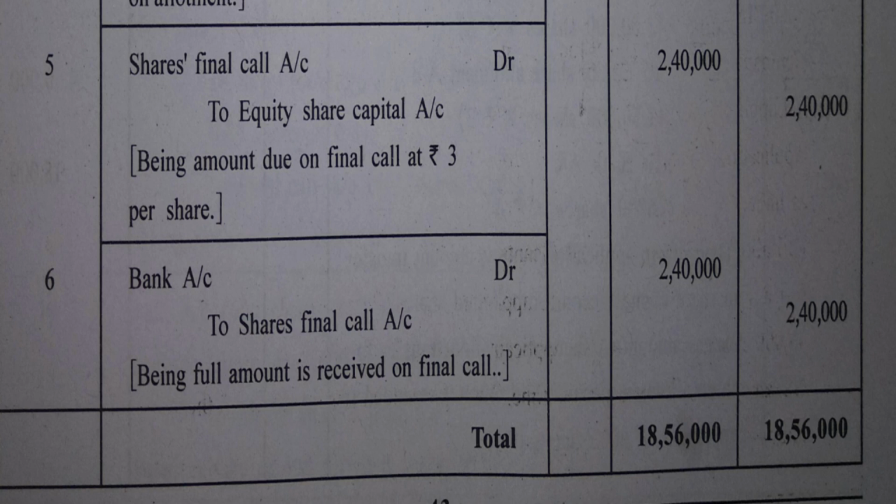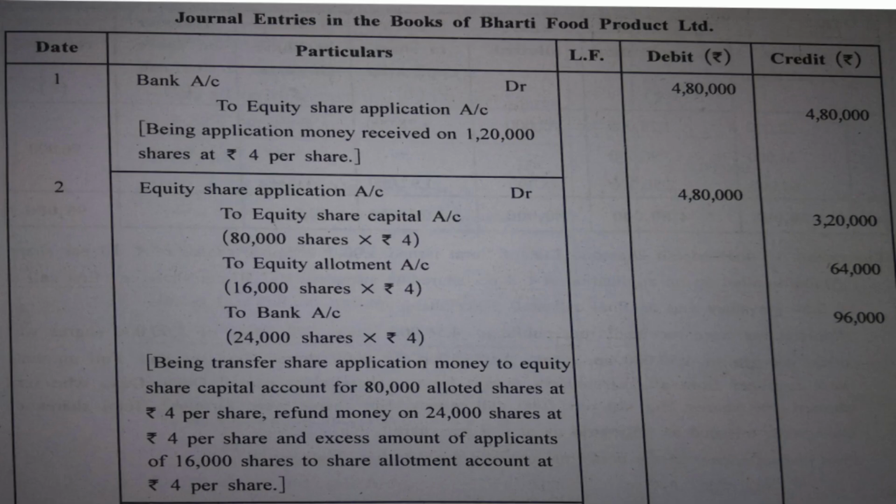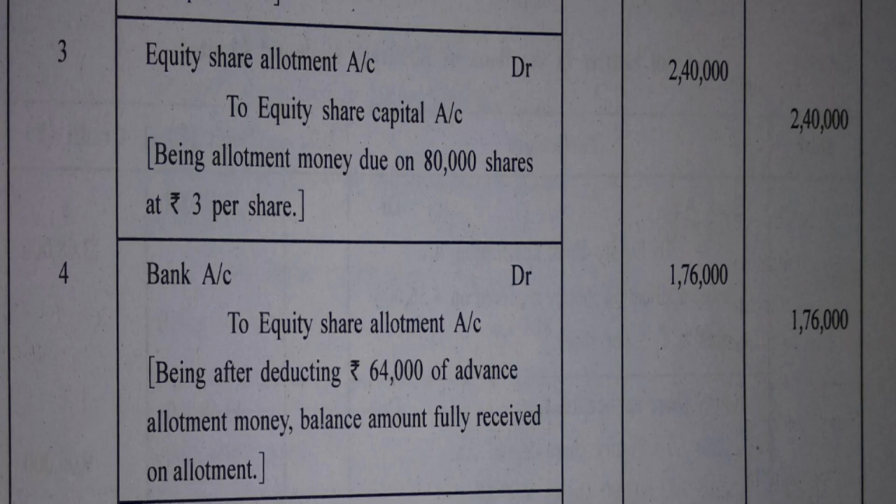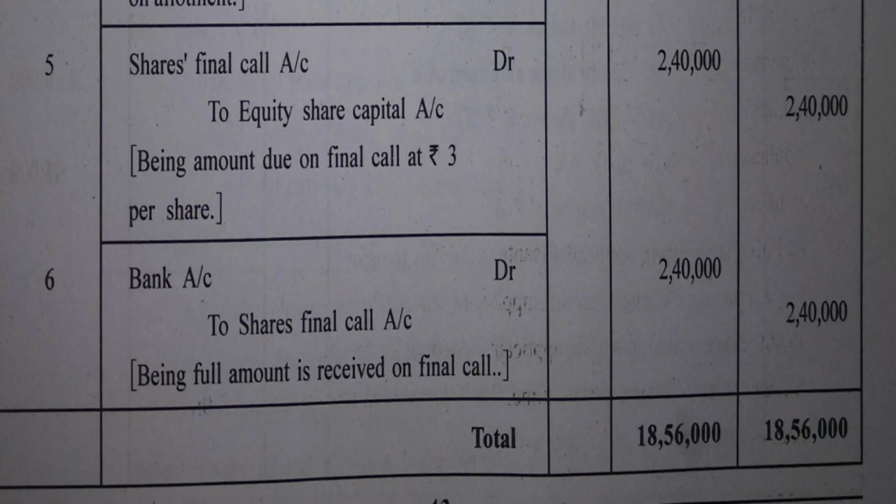Simply, when the share final call becomes due, the journal entry is always shares final call account debit to share capital account. How many shares? Of course, 80,000 shares. How much is the amount for final call? It is given in the question. 3 rupees. So 80,000 into 3.